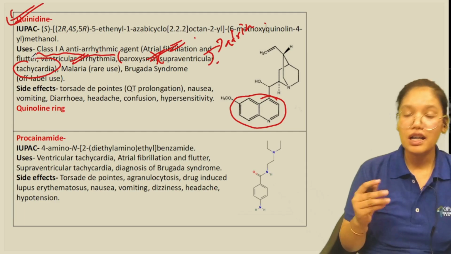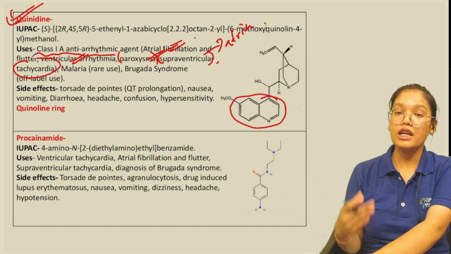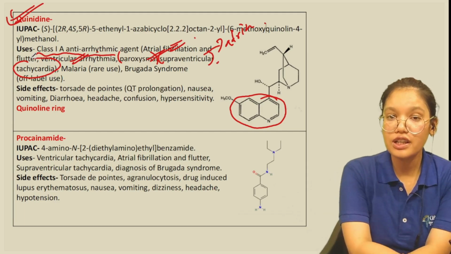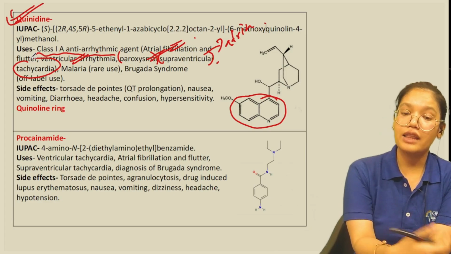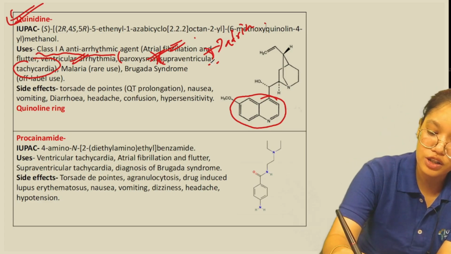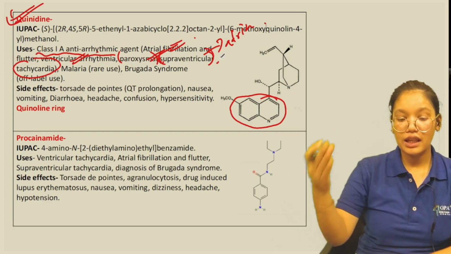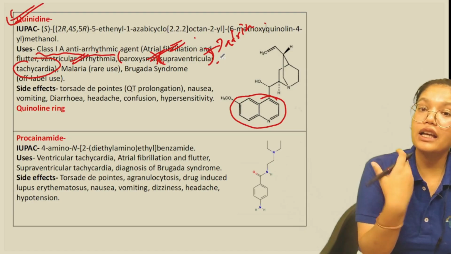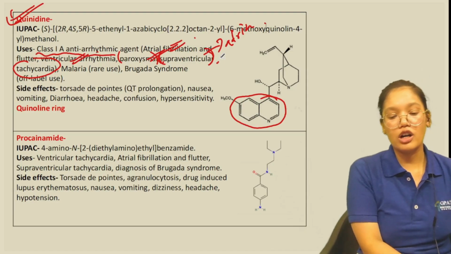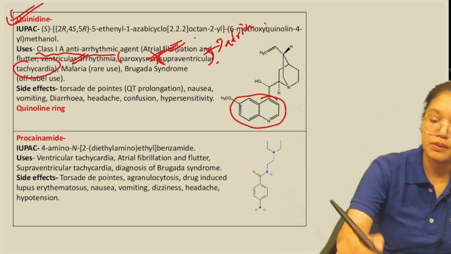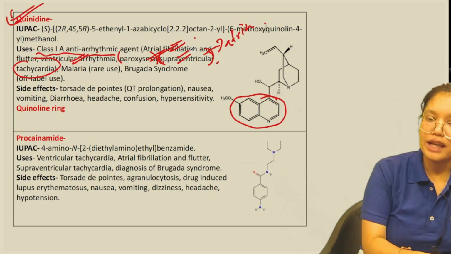Tachycardia means fastening of the heartbeat. So whenever there is fastening of the heart rate in the supraventricular region, meaning at the atria, and that is happening again and again, that is called paroxysmal supraventricular tachycardia.